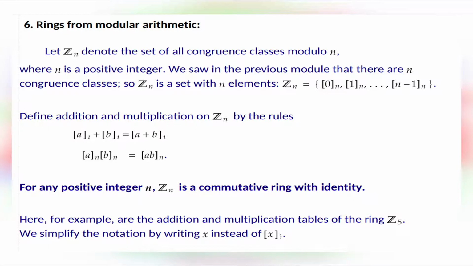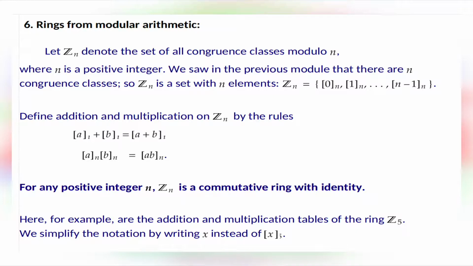Next, we define addition and multiplication on Zn by the rules: the class of a plus the class of b is equal to the class of a plus b, and the class of a times the class of b is equal to the class of ab.